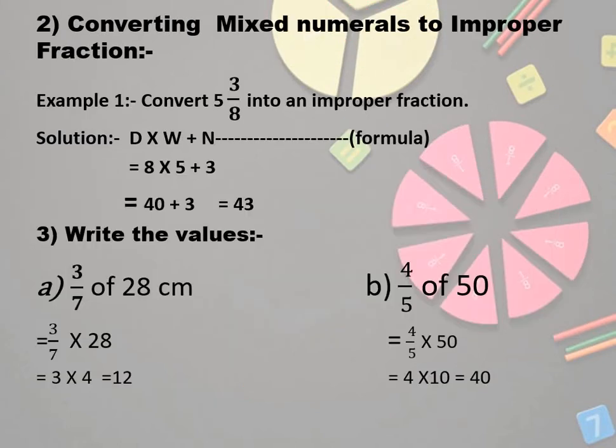Now the same way you can convert a mixed fraction into an improper fraction also. Let's see how you can do that. Okay. This 5 3 by 8 is given. What you can do? This d means denominator. Denominator multiply by whole, whatever answer you get, you will add to the numerator. See, I had written the formula: denominator multiply by whole plus numerator. So 8 multiply by 5 plus 3. 8 multiply by 5, how much will it give? 40. 40 plus 3, 43.